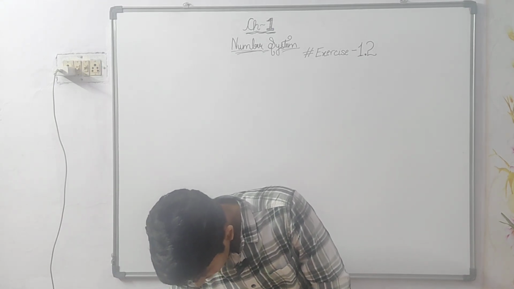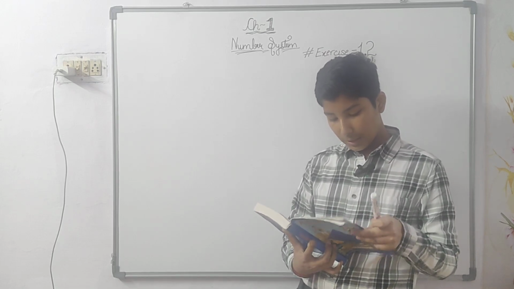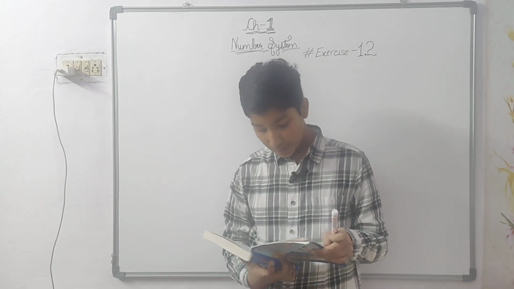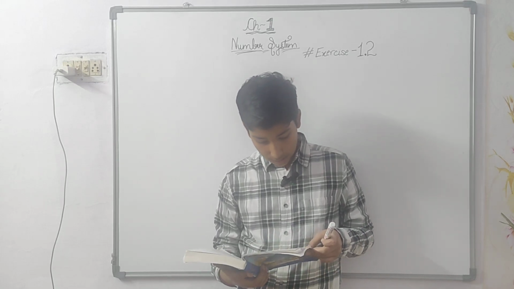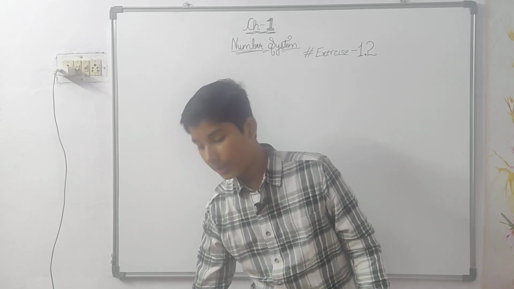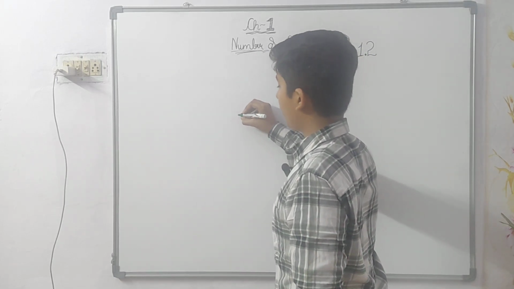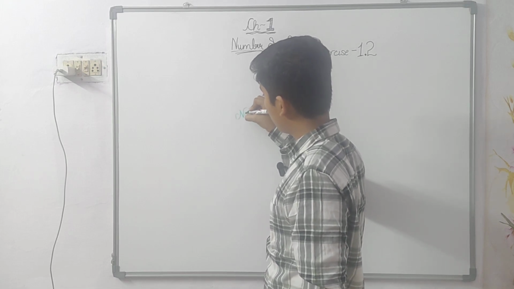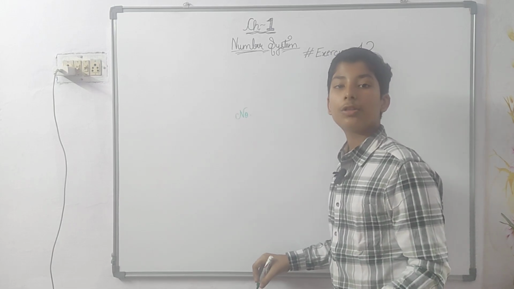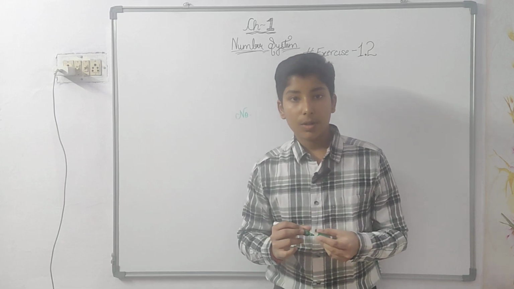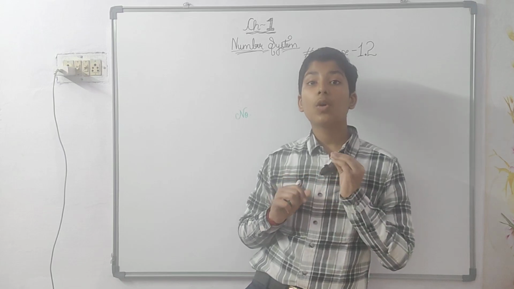Now the next question. Are the square roots of all positive integers irrational? If not, give an example of the square root of a number that is a rational number. See, firstly the answer will be no. And it is asking, if not, then why, and also give an example. See, it says all, and all means all positive integers.